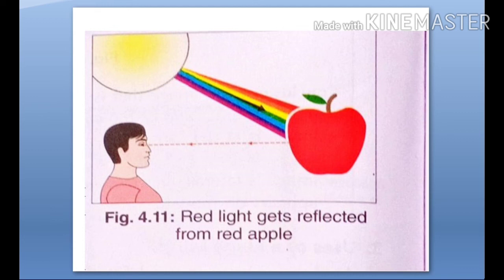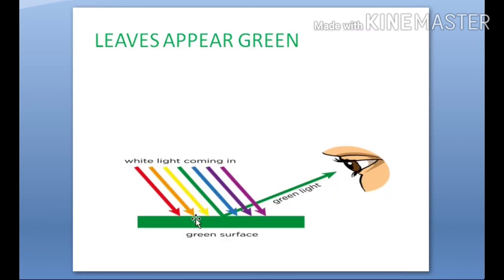Let's try to see another example. Leaves appear green. What happens when a white light falls on a green object? It absorbs all the 6 colors of light and reflects only green light. That's why leaves appear green. And you can see here, what I have written in green color is also appearing green because this is absorbing all the 6 colors of light and reflecting only green.